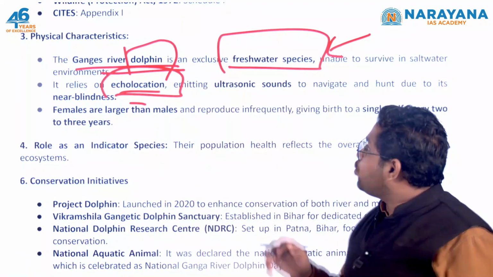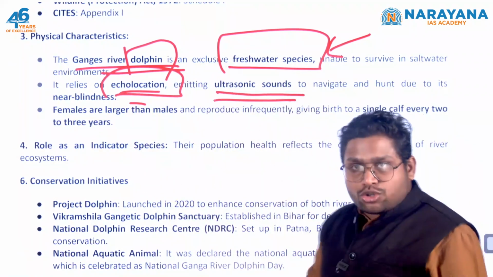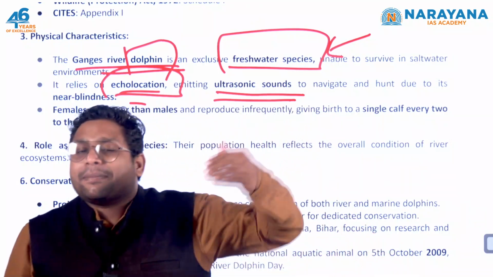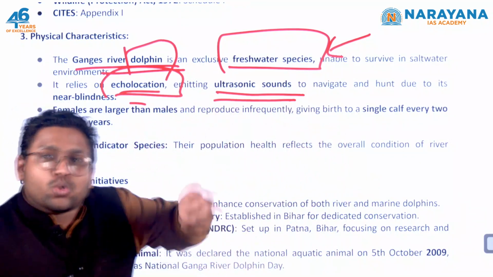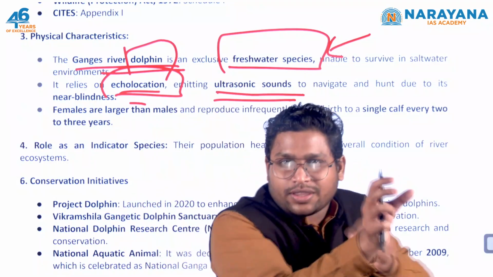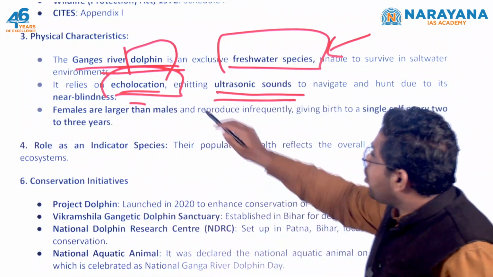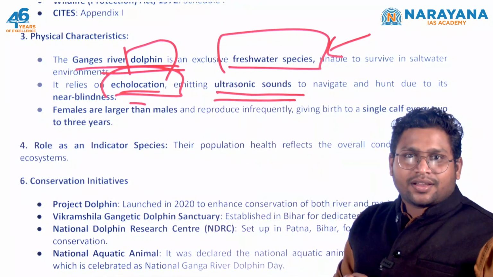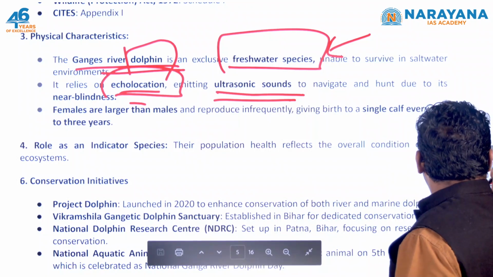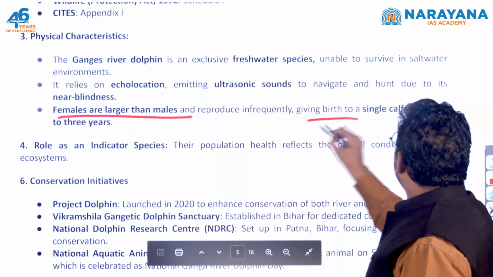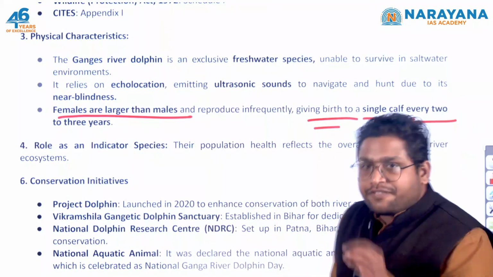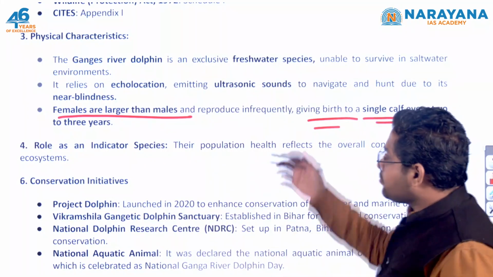What they do is produce some ultrasonic sound. That sound is emitted, goes somewhere, reaches something and then comes back. Through this, they know that something is over there. Okay, this is called echolocation. And if you observe their behavior, the females are larger than males and they give birth to a single calf every 2 to 3 years.